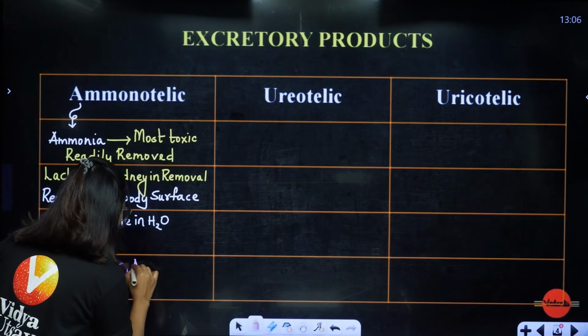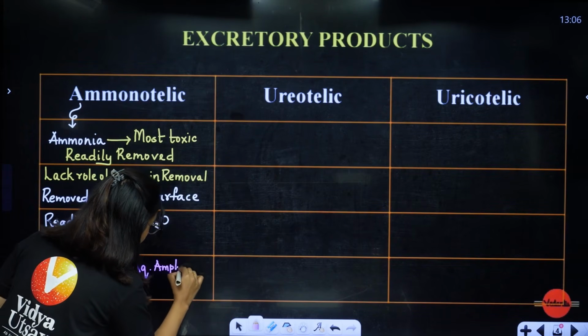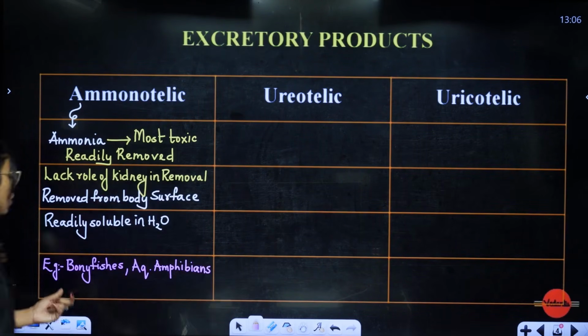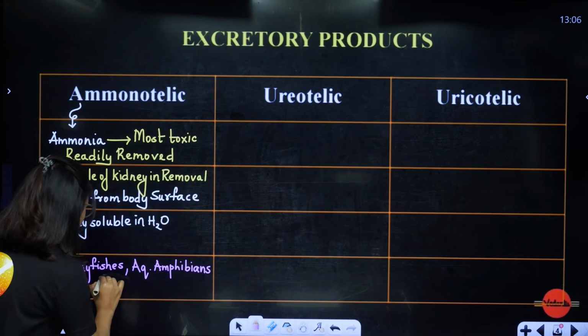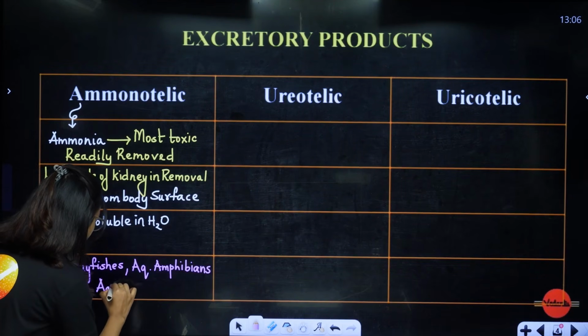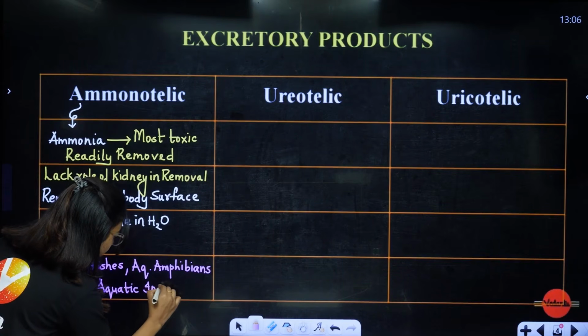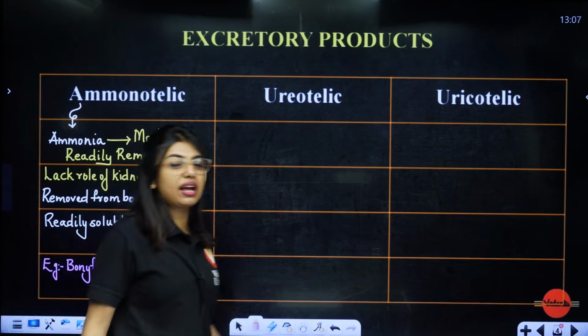Bony fish, aquatic amphibians, aquatic insects, obviously they are in aquatic form. So if you notice here, that is the reason why these organisms are able to excrete out ammonia. Since they are always in water, it does not matter for them whether they have water or not.